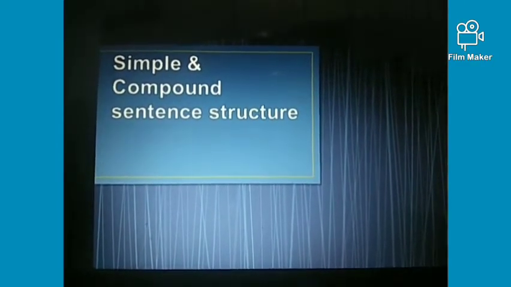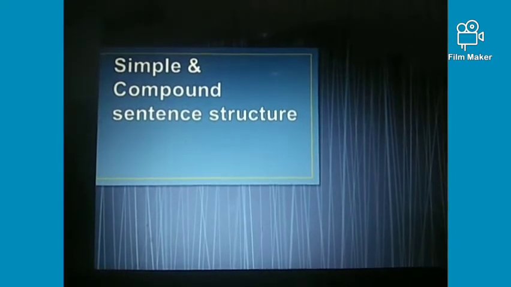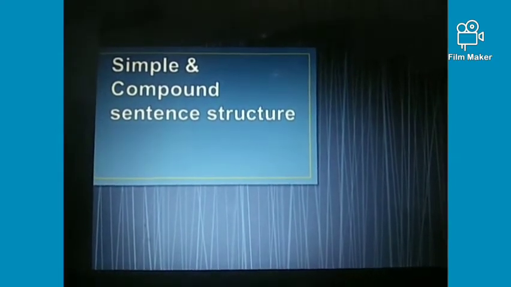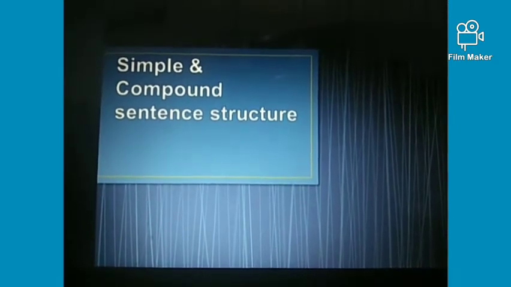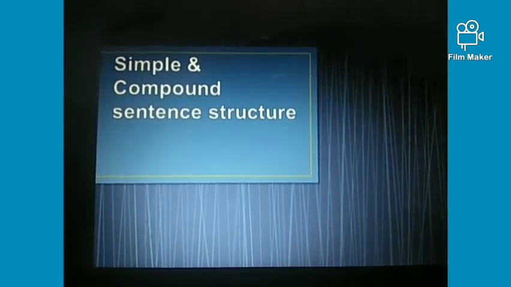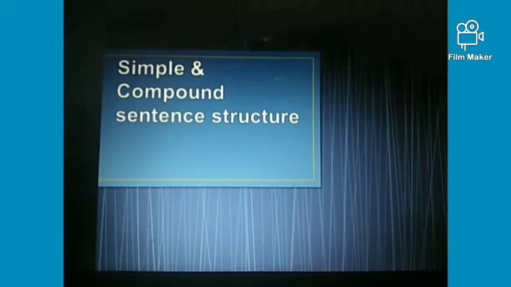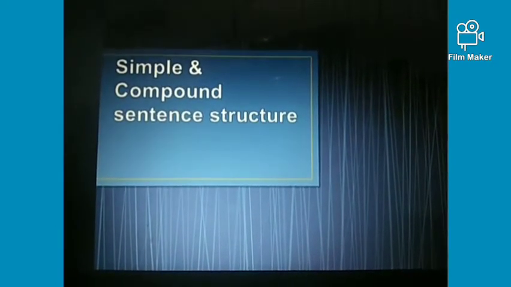In today's video I'll cover simple and compound sentence structure. Watch this video till the end. I'll try to explain this concept in the easiest way, starting from its basics.